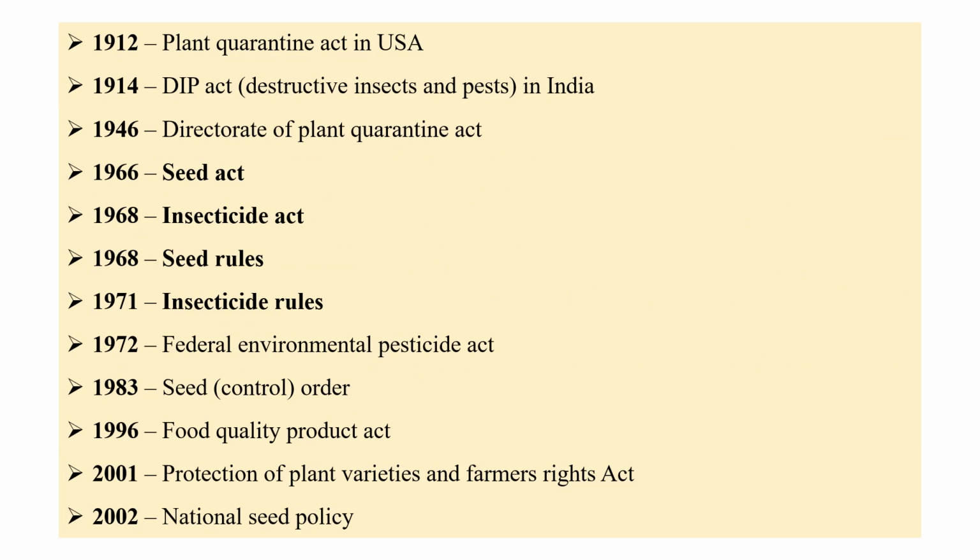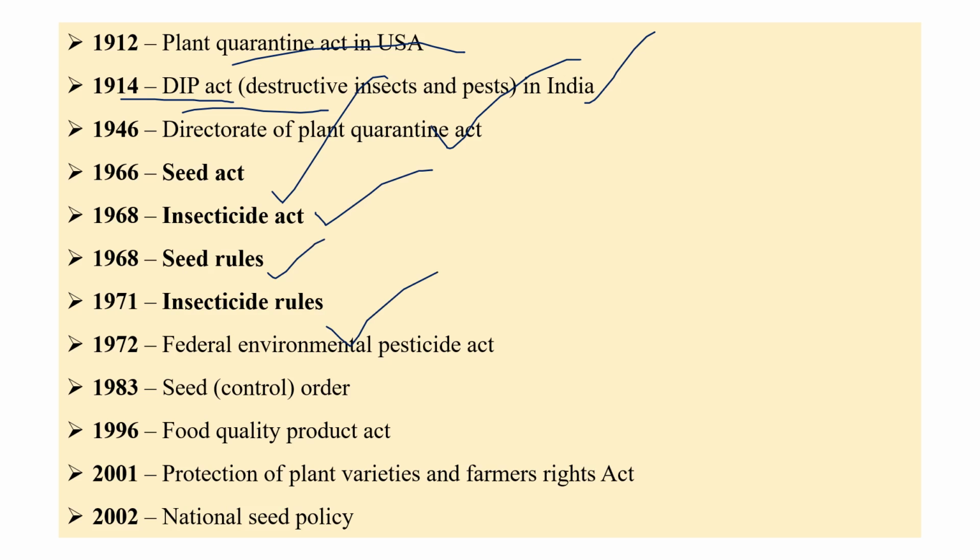And there are some acts. 1912 Plant Quarantine Act in USA. In India, the act was proposed in 1914 with the name of DIP Act, Destructive Insects and Pests Act, very important one. 1946 DPPQS, Directorate of Plant Protection, Quarantine and Storage, located at Faridabad. 1966 Seed Act, 1968 Insecticide Act, 1968 Insecticide Seed Rules, 1971 Insecticide Rules, 1972 Federal Environmental Pesticide Act, 1983 Seed Order, 1996 Food Quality Protection Act, 2001 Protection of Plant Varieties and Farmers' Rights Act, 2002 National Seed Policy.